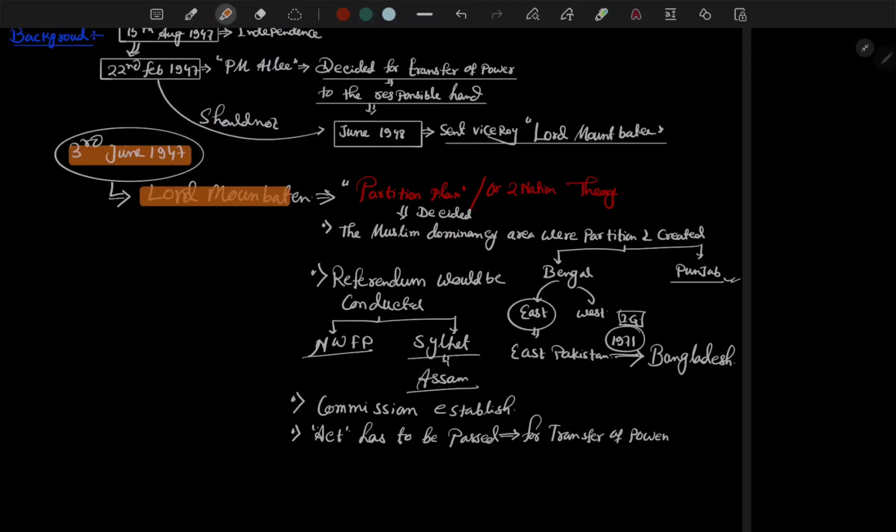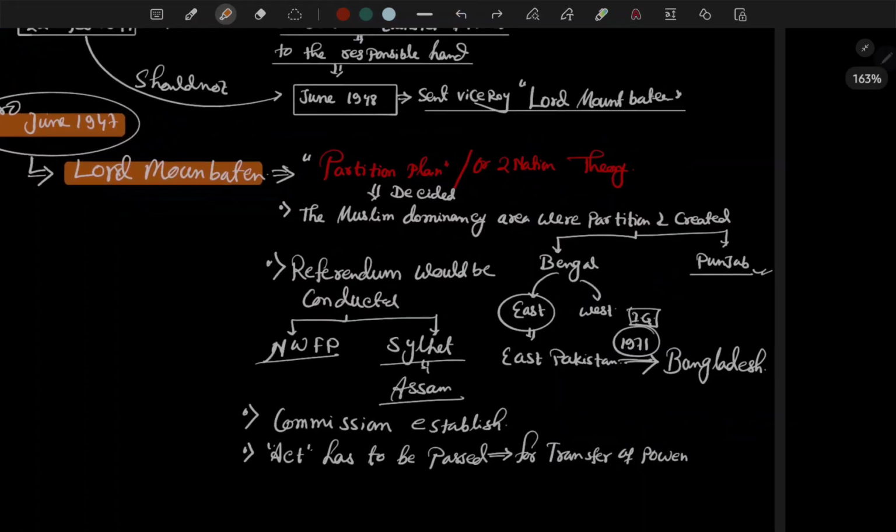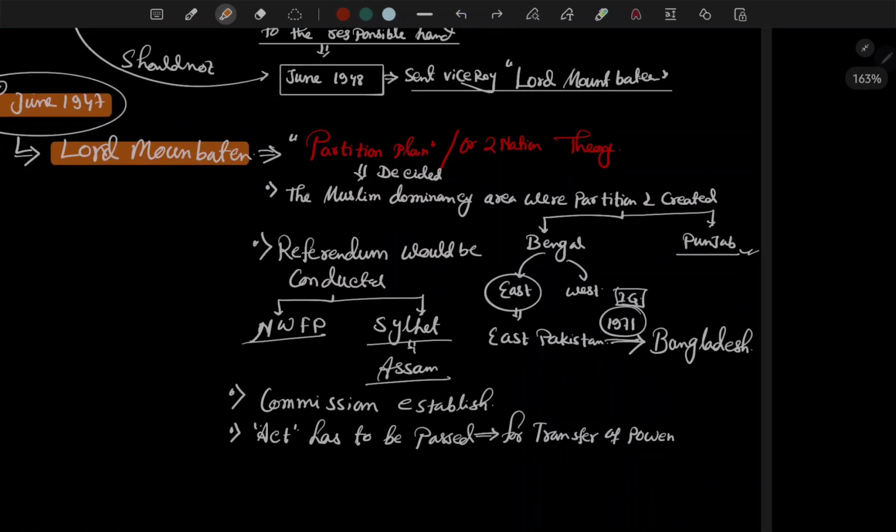So on 3rd June 1947, Lord Mountbatten proposed the partition plan, or two nation theory, and decided that the Muslim dominant areas would be partitioned and created first.